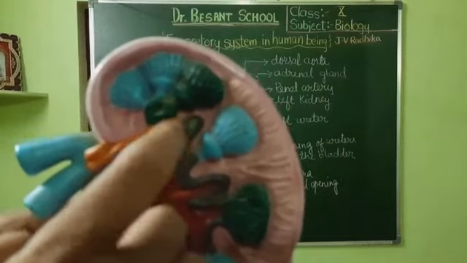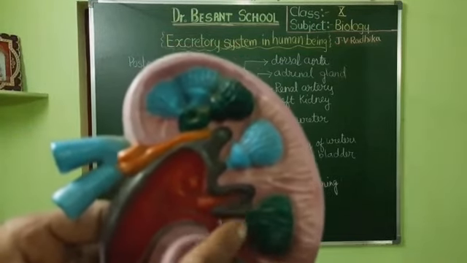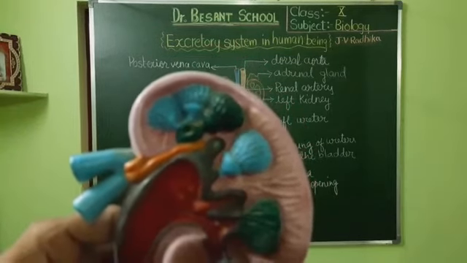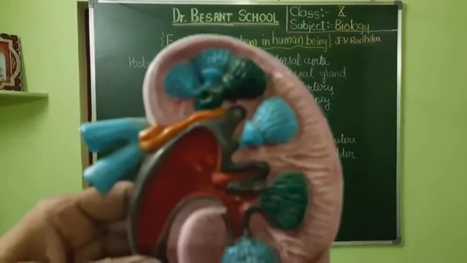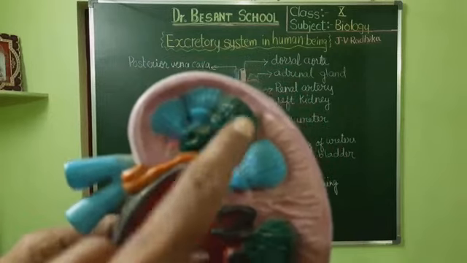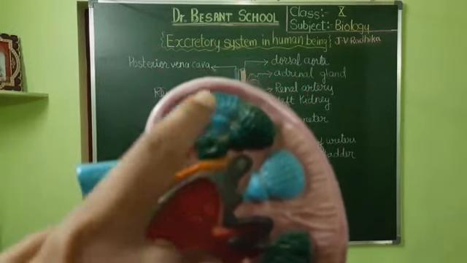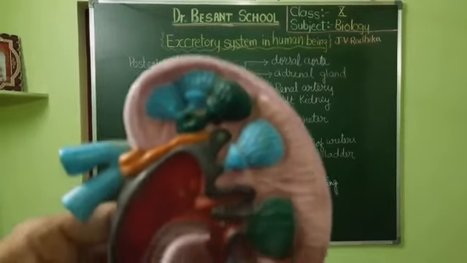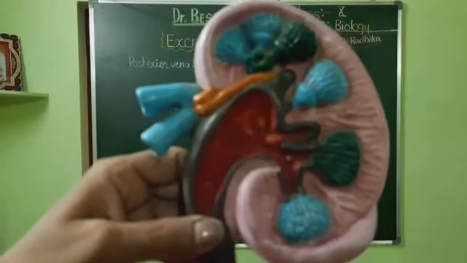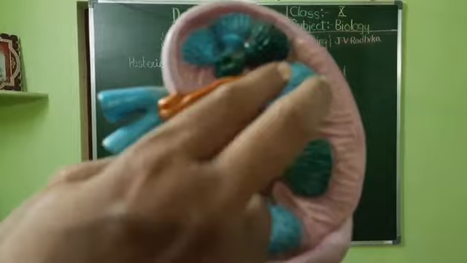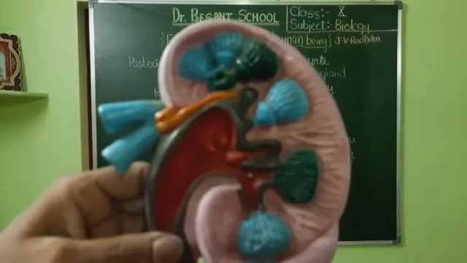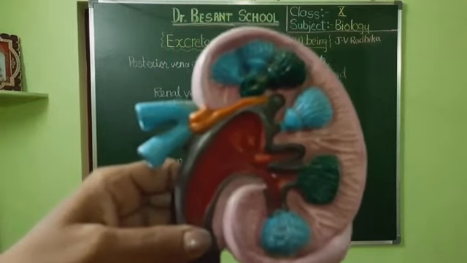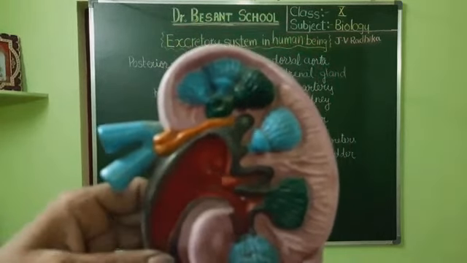And in between you can see these black colored extensions, like small extensions. Can you all see or not? Those are called the calyces. These are renal pyramids and these are the calyces. These pyramids contain millions of nephrons, and all those nephrons would be joining together to form collecting ducts. Later you will understand very well when I explain the structure of the nephron.